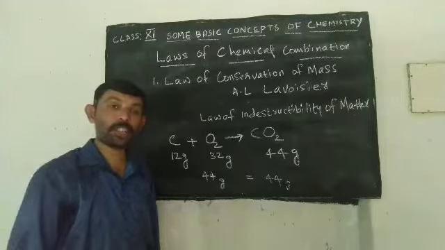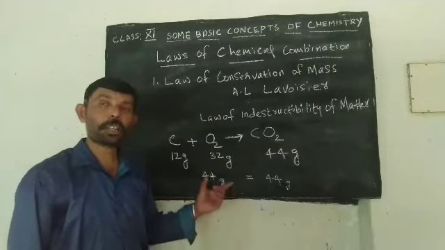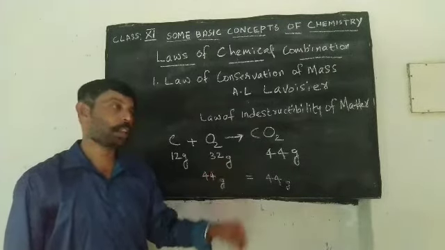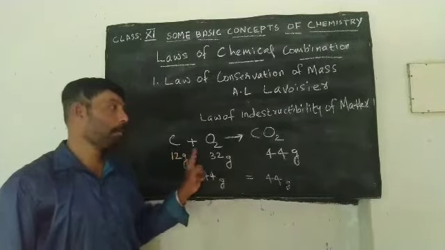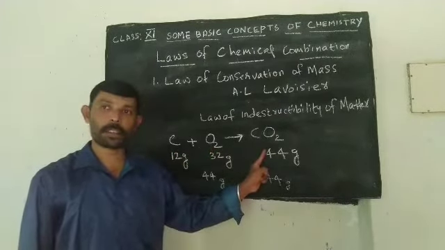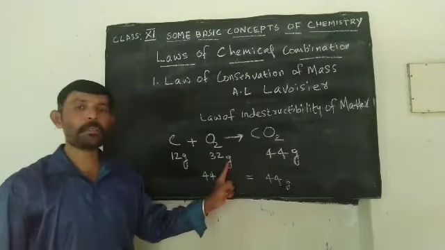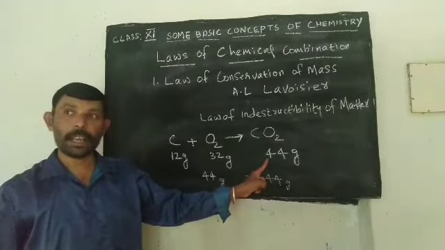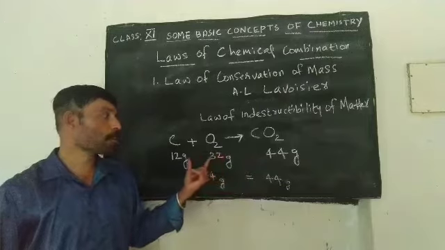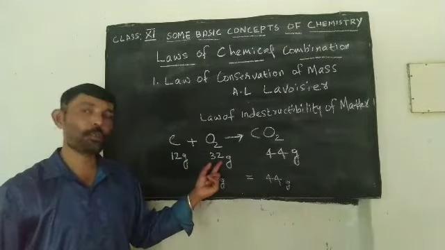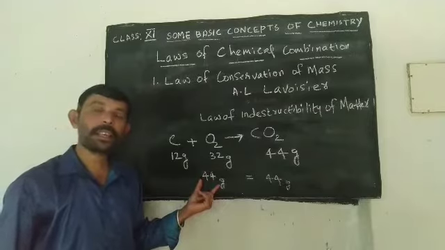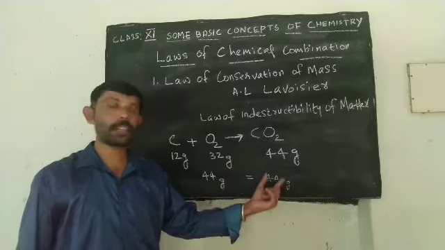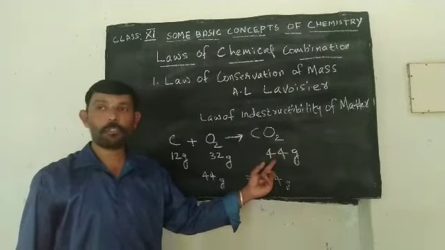Matter can neither be created nor be destroyed, or the total mass of reactants as well as product in a chemical reaction is the same. An example is carbon combining with oxygen to form carbon dioxide. 12 grams of carbon combining with 32 grams of oxygen to give 44 grams of carbon dioxide. In this reaction, the total mass of reactant, that means 12 plus 32, is equal to 44, the value obtained for the product mass, that is the mass of carbon dioxide, which is also 44 grams.